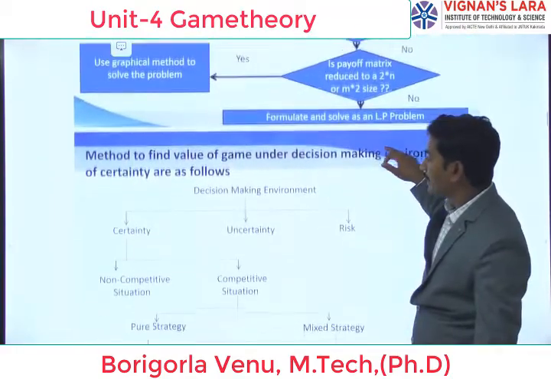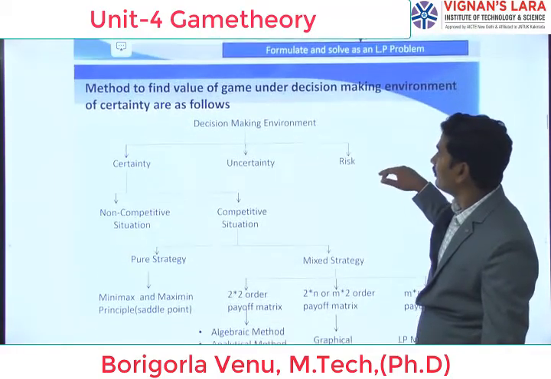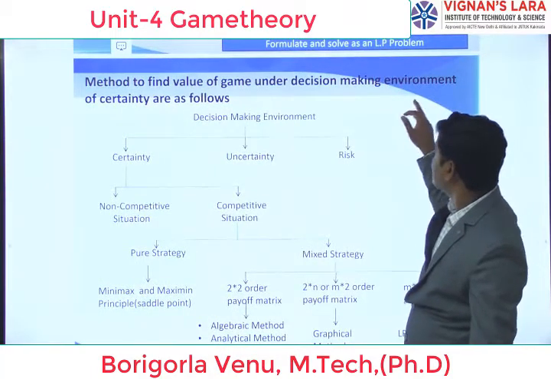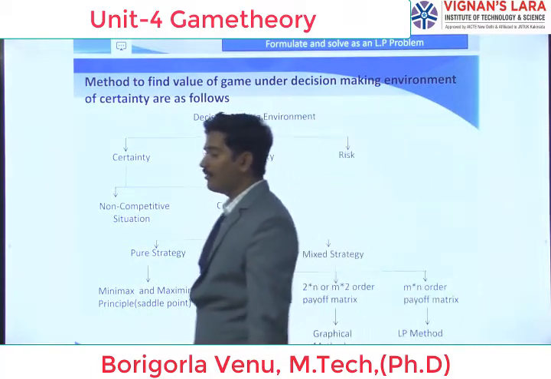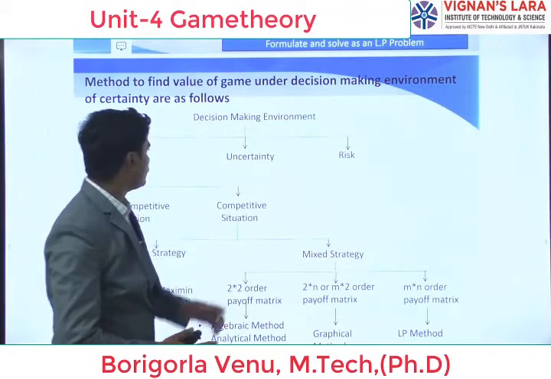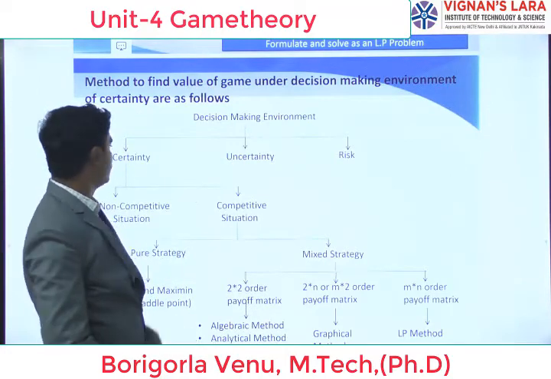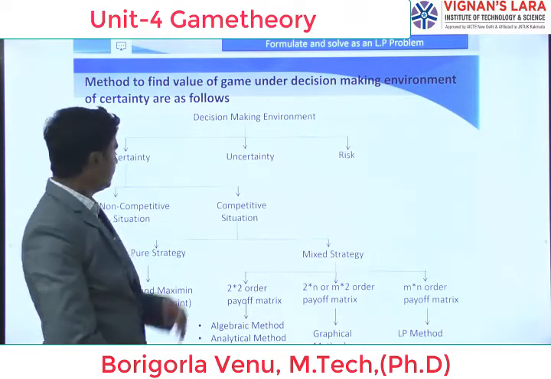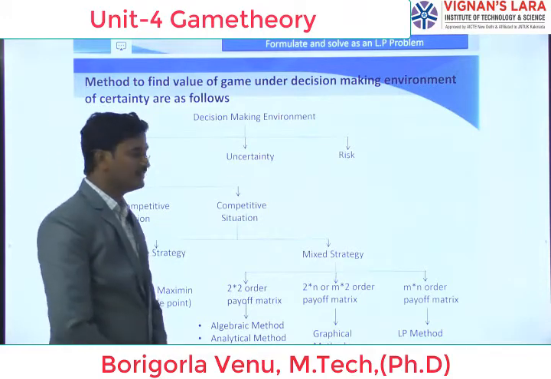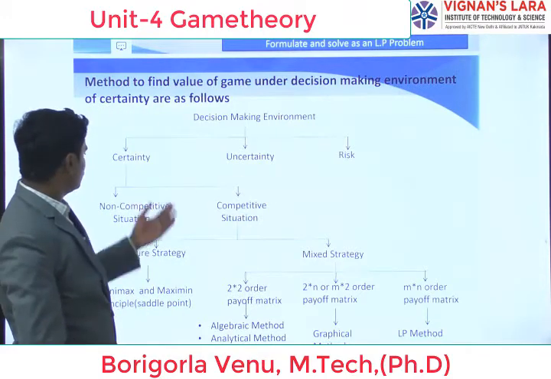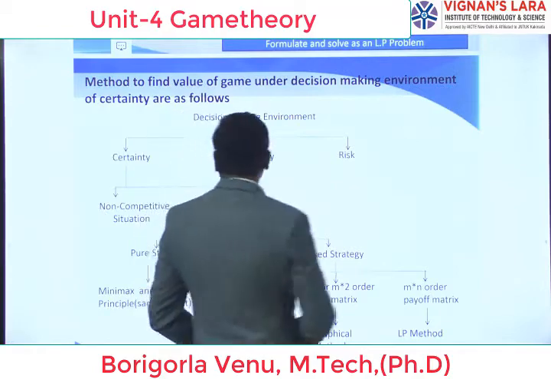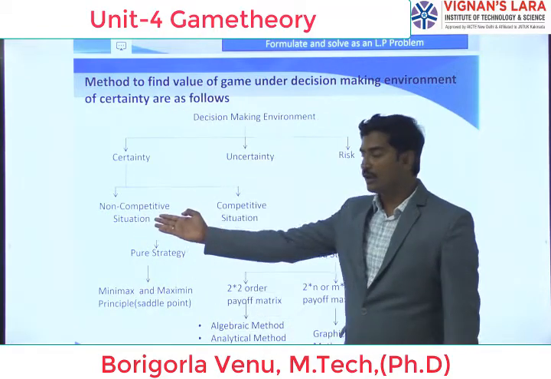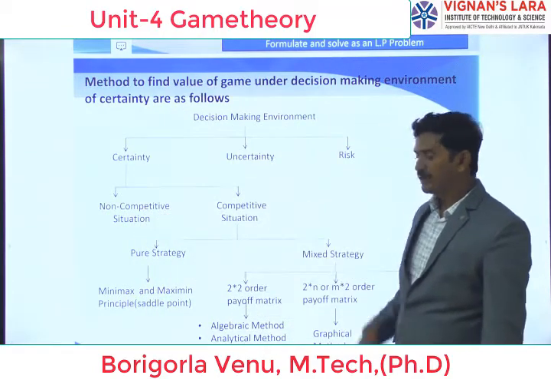Next, coming to the method to find the value of the game under the decision making environment or setting, as follows. In the decision making environment, uncertainty is there, certainty is there, risk is there. Certainty comprises two more categories: non-competitive situation and competitive situation.